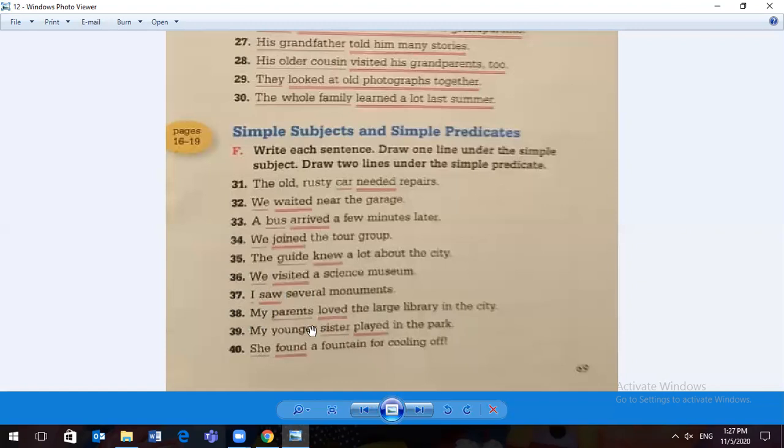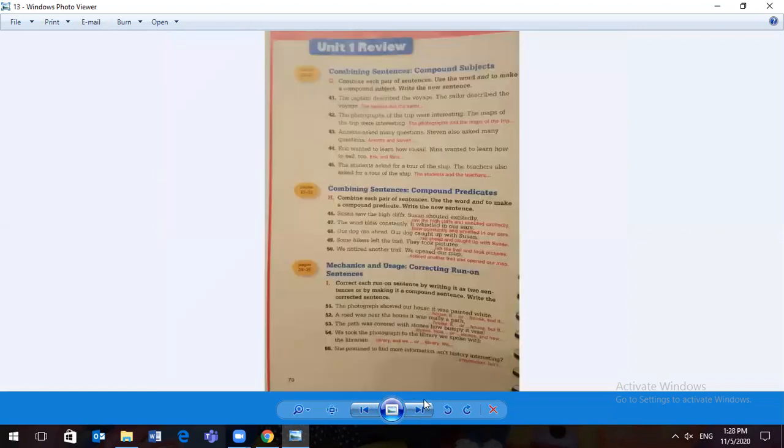My parents loved the large library in the city. Who am I talking about? Parents. What did the parents do? They loved. My younger sister played in the park. Simple subject is sister. What did the sister do? Played. She found a fountain for cooling off. Who am I talking about? She. What did she do? She found. All right, next page.